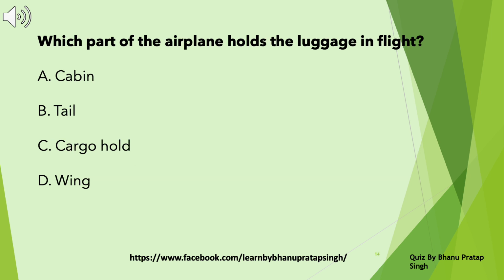Which part of the airplane holds the luggage in flight? A. Cabin. B. Tail. C. Cargo hold. D. Wing. Take a pause and choose the correct answer. Answer C. Cargo hold.